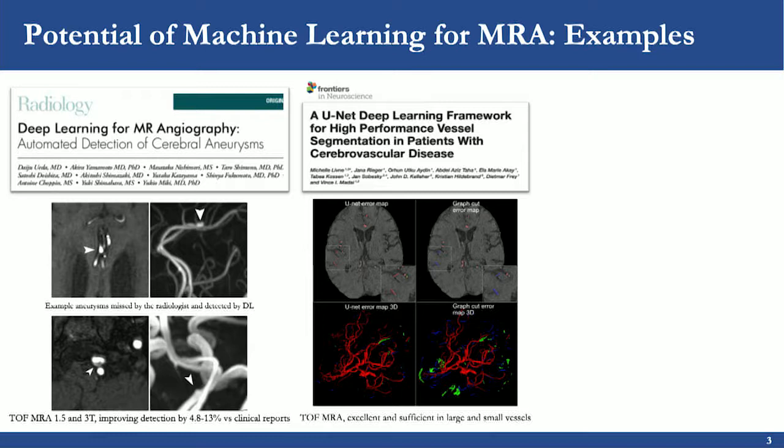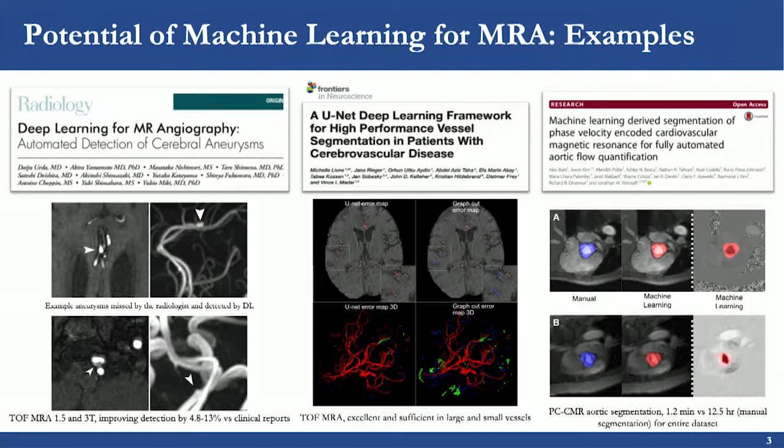A second example in terms of segmentation of brain vessels is a modified U-Net that allows segmenting large vessels with excellent quality and smaller vessels with good quality. This approach outperformed the conventional graph cut segmentation. Again, on the bottom there, you can see the segmentation of the vessels in red and the errors with respect to the manual segmentation in blue and in green. And we can clearly see that the network-based segmentation is improving the segmentation with respect to the conventional one.